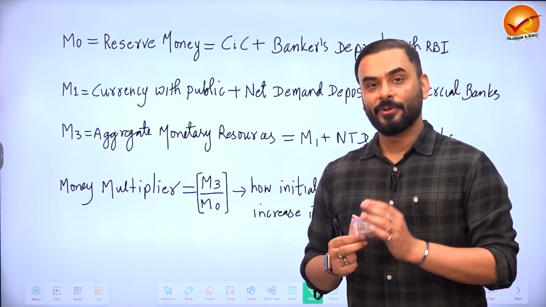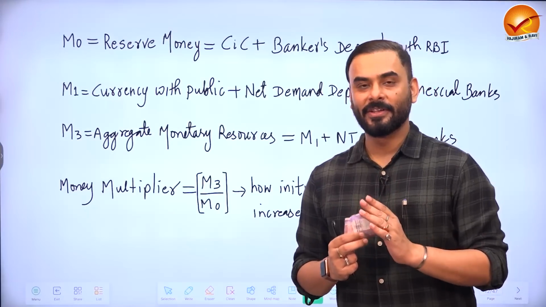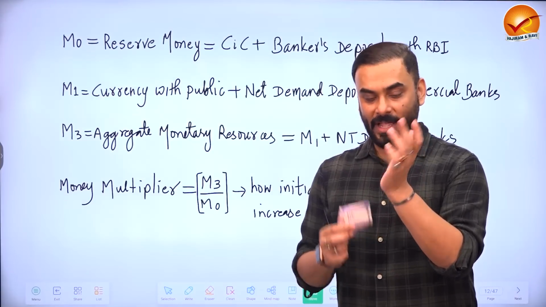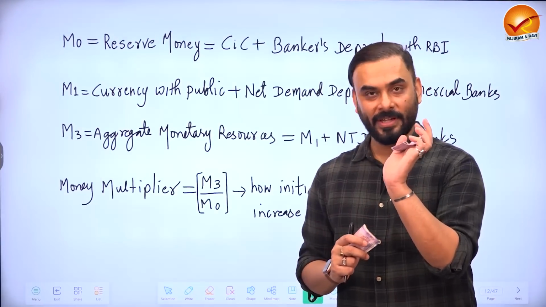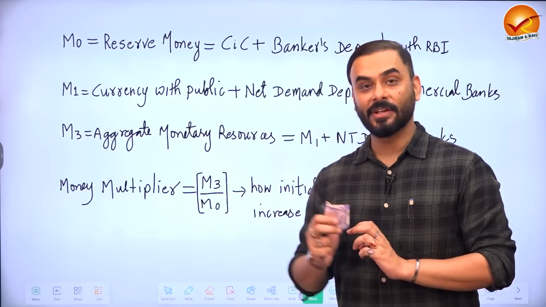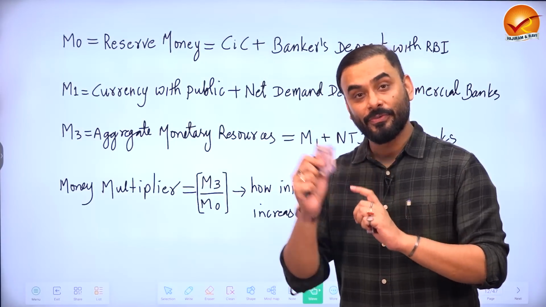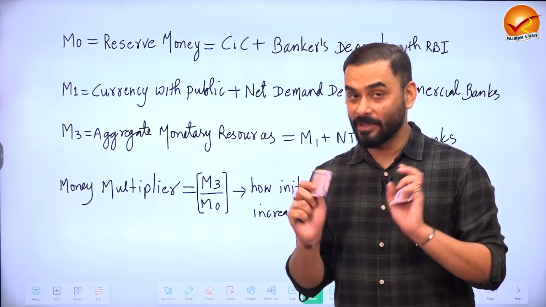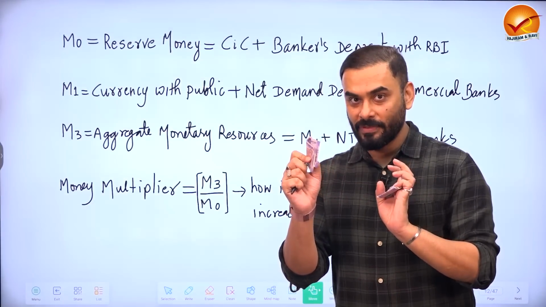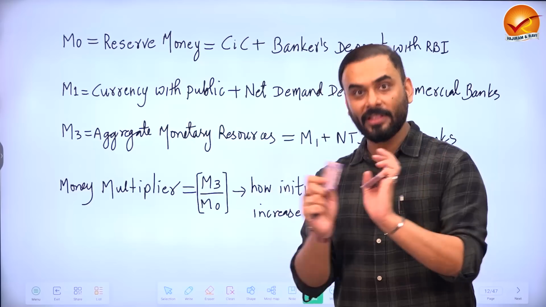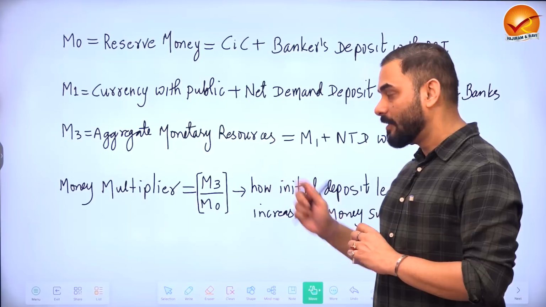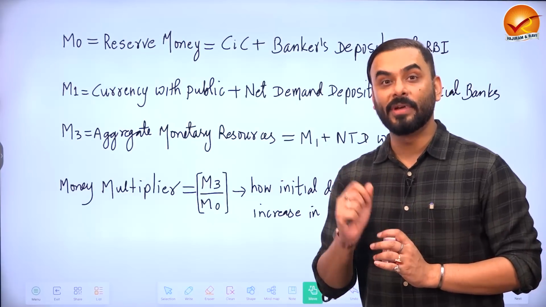Now, when you talk about the public, there are 3 things. There is a small part of cash that people hold for their day-to-day expenses. Then people deposit their cash in the savings account. And people also go for fixed deposits in the bank. So 3 things: cash in the hand of the public, money in the savings account of the public, plus fixed deposit. When you add all the 3, that is called M3. M3 is called aggregate monetary resource. This is called broad money.